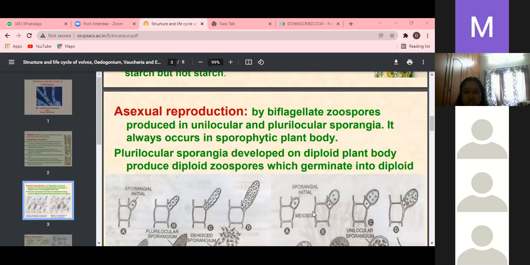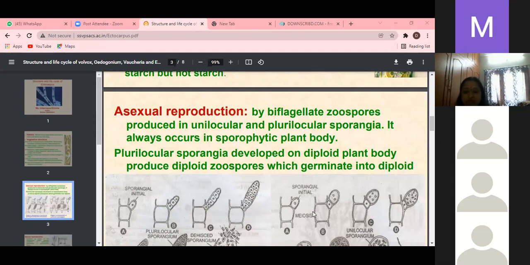Tell me, what is the meaning of sporophyte? What is the meaning of gametophyte? Anyone? What is the difference between the sporophytic system and the gametophytic system? You don't know? Girls, tell me what happened. What is the meaning of sporophytic? What is the meaning of gametophytic? You don't know? Okay. Sporophytic is always the 2x stage. Gametophytic is always the x stage.